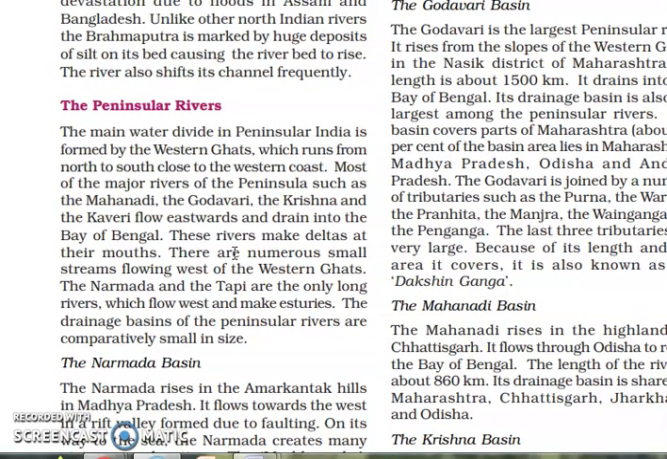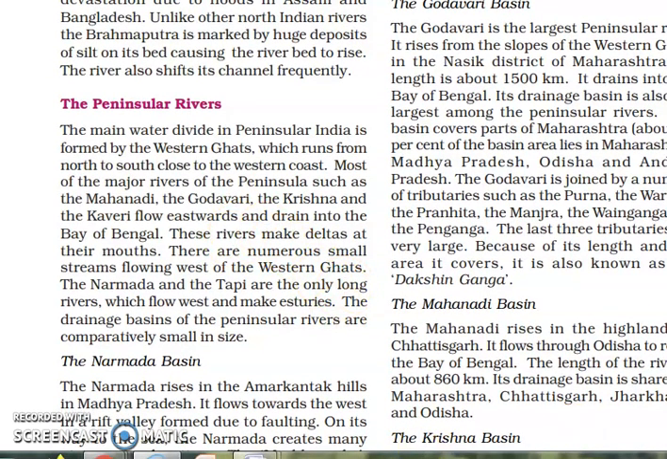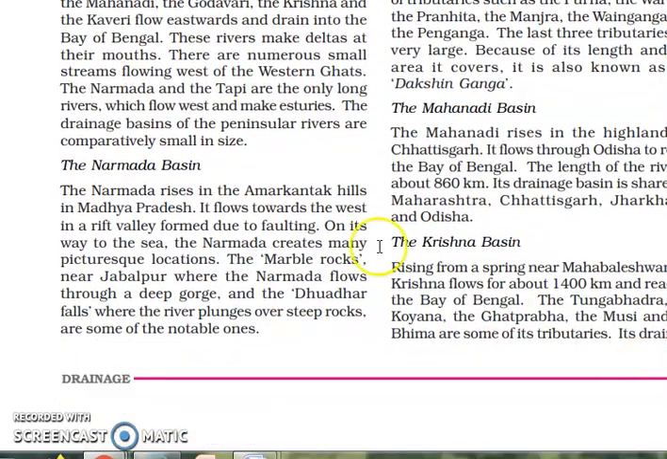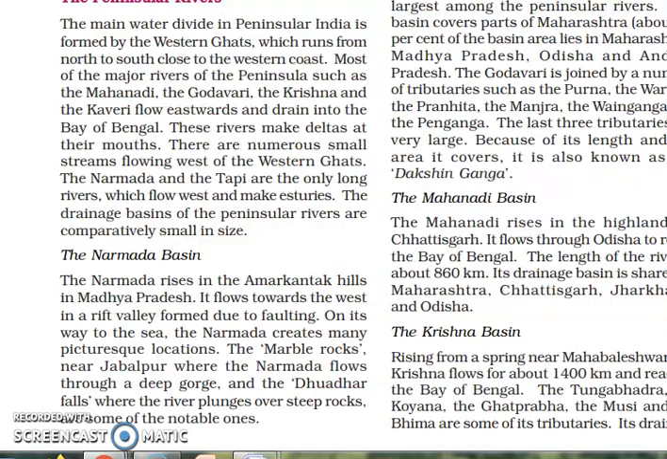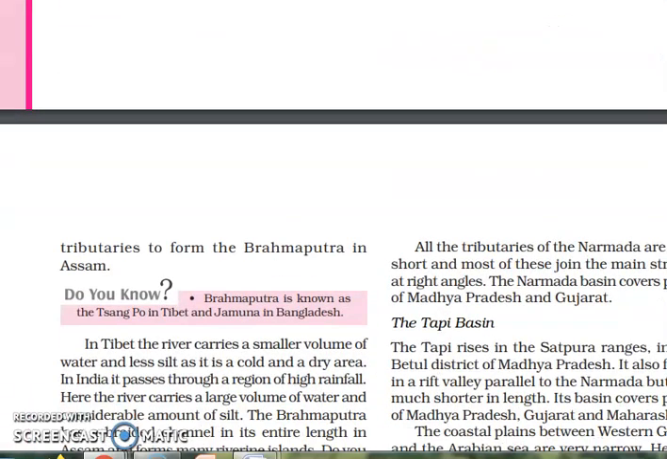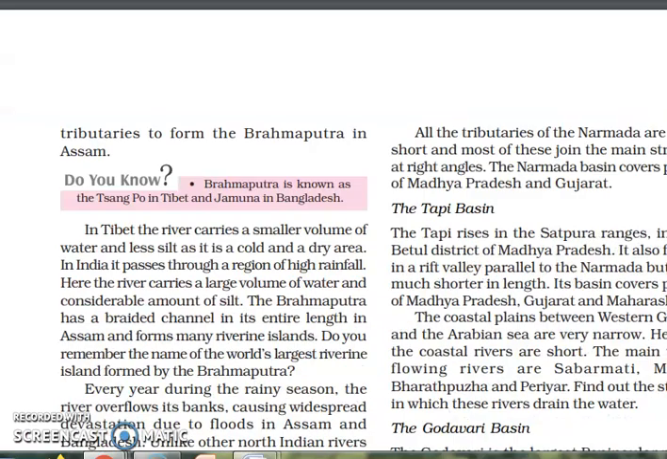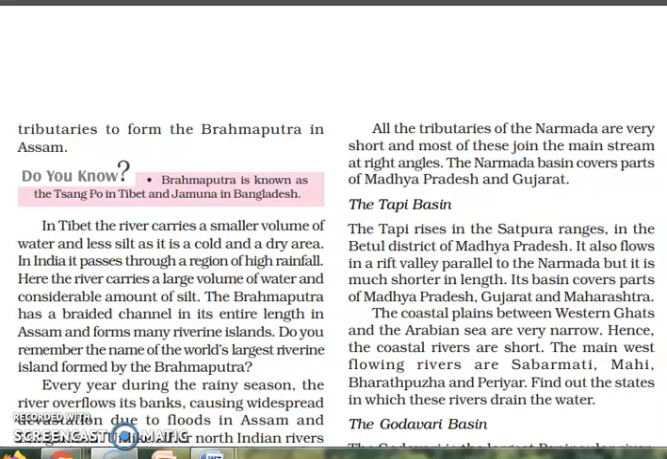Then I will discuss the topic of the Narmada river. Let's just go through the Narmada river in the book also. The Narmada river starts from the Amarkantak hills of Madhya Pradesh, and it flows towards the west in a rift valley. This is formed due to faulting only. The Narmada creates many picturesque locations like Marble Rocks and the Dhuandhar Falls. All the tributaries of the Narmada river are very short, and most of them join at right angles. Madhya Pradesh and Gujarat are the main places through which the Narmada river flows.